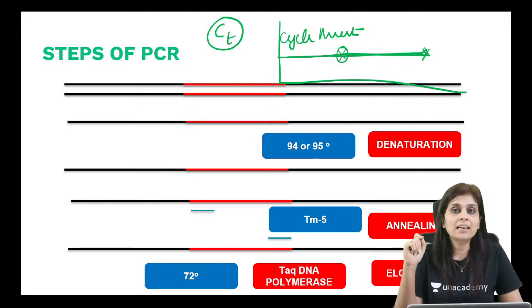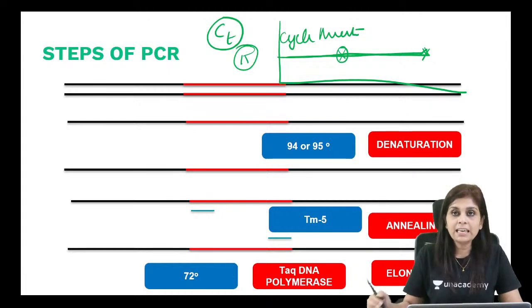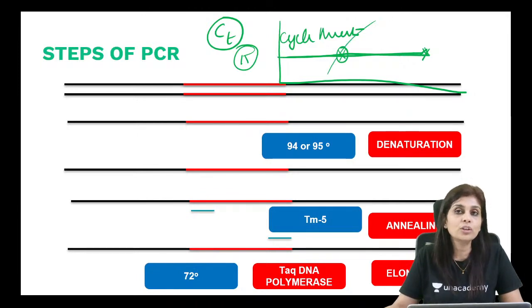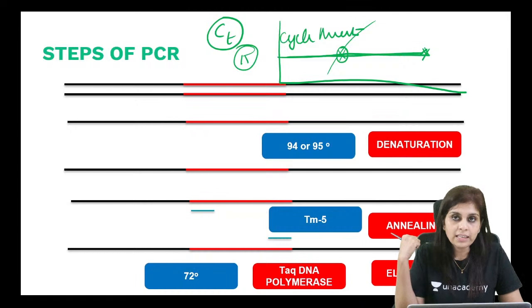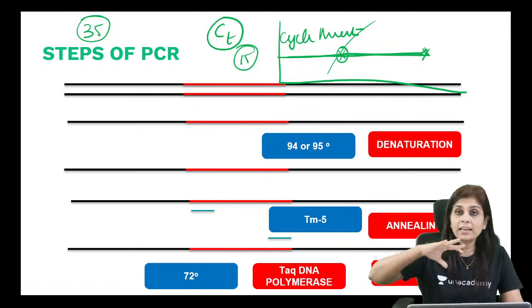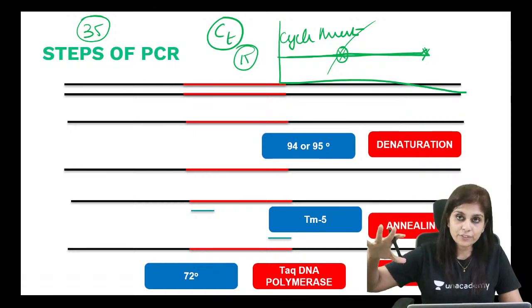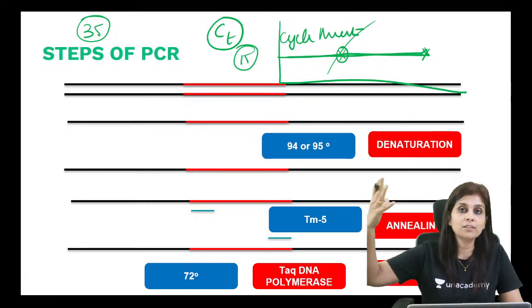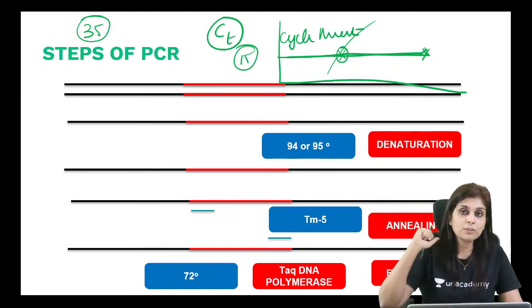If the cycle number is low, suppose I say the CT value is 15, what do I mean? I mean to say that even in the 15th cycle it has crossed the threshold intensity, which means what do you think about the viral load? The viral load is more. Suppose I say the CT value of this sample is 35. What does that mean? It means only at the 35th cycle the fluorescence intensity crosses the threshold intensity. So it takes such a long time to reach the threshold intensity, which means what do you think about the viral load?